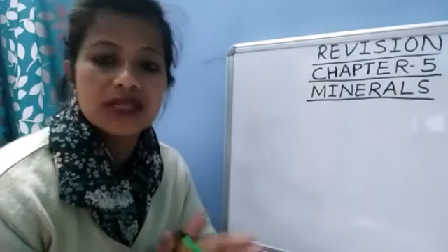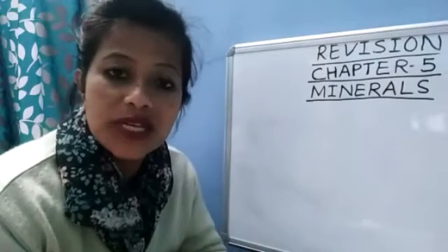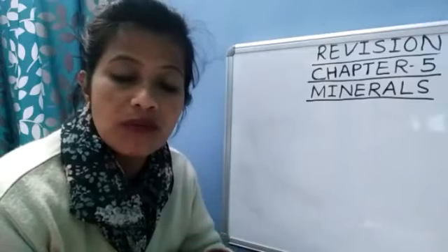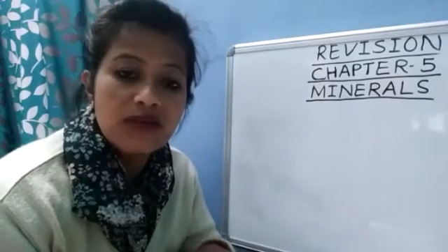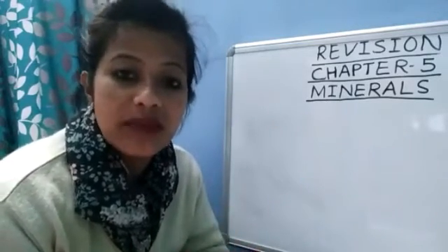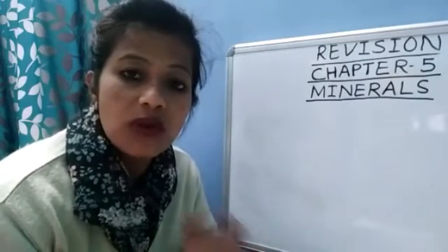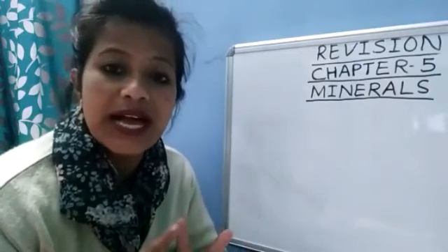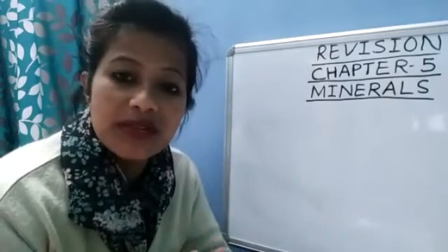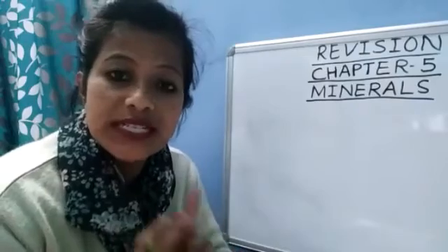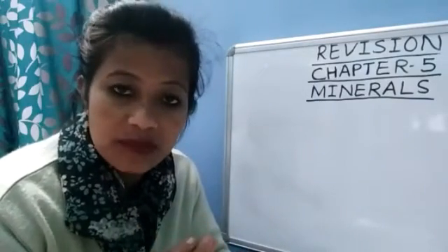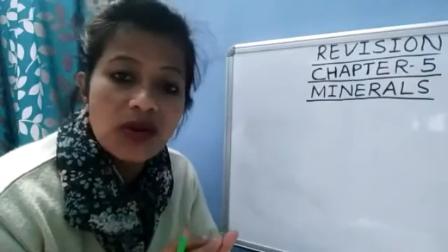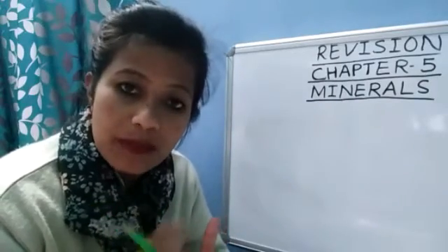Let's revise lesson number 5, minerals. What are minerals? A mineral is a substance which is found in earth's crust and which has a definite chemical composition. That is called a mineral. Minerals are of two types, metallic and non-metallic. Metallic minerals are those which contain metal, and non-metallic minerals are those which do not contain metal.